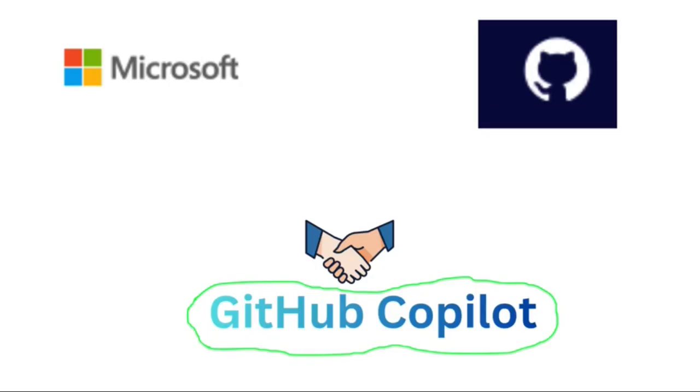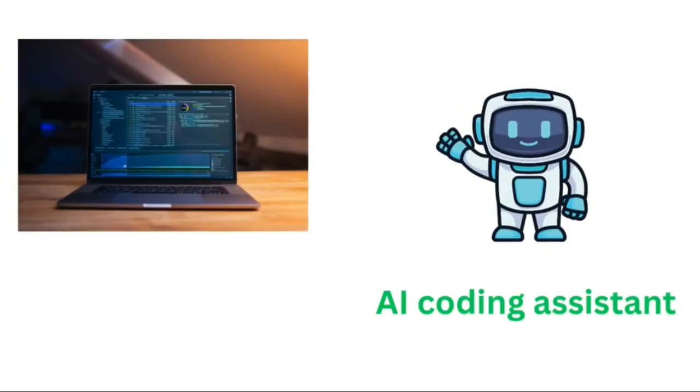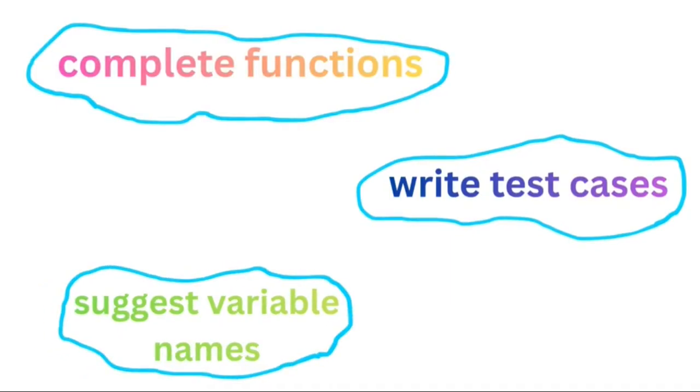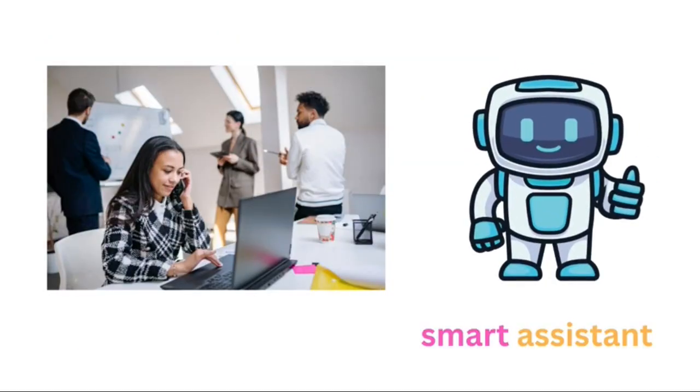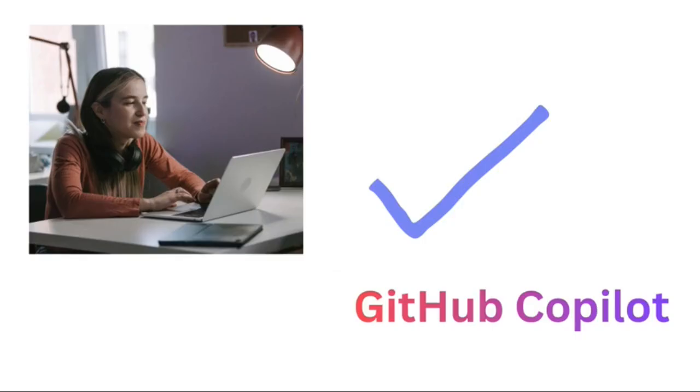GitHub Copilot was developed through a collaboration between GitHub and Microsoft. It works as an AI coding assistant directly inside your code editor. As you write code, it suggests the next lines or entire blocks of code. It can also help complete functions, write test cases, suggest variable names, and even explain existing code. Because of its deep understanding of programming tasks, many developers see it as a smart assistant that significantly reduces the time spent on everyday coding work. Today, GitHub Copilot is one of the most widely used AI tools among developers worldwide.